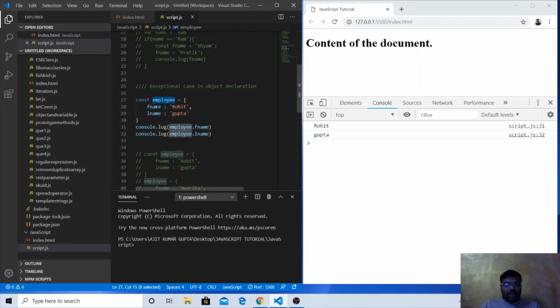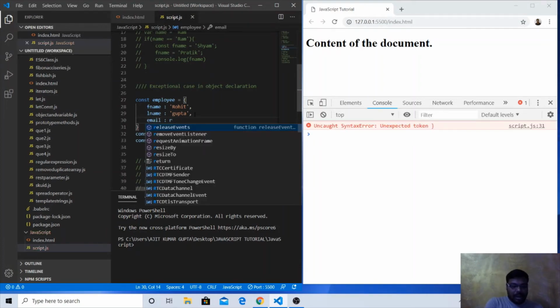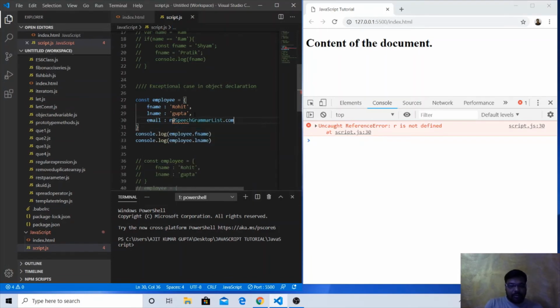This is the employee object, which has two properties, fname and lname. We can add some more properties also, email colon r@gmail.com. Okay, sorry, it should be inside single quotes, so that's why it is throwing an error. Okay, so the employee object now has three properties. And now what we are doing is console.log employee.fname, employee.lname; we are trying to access these properties of this particular object.